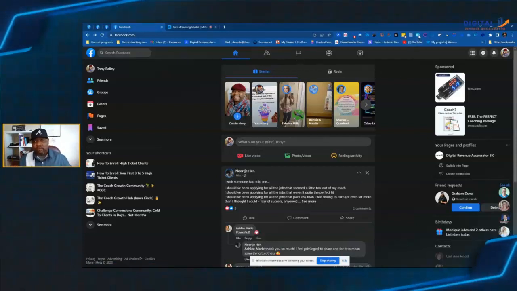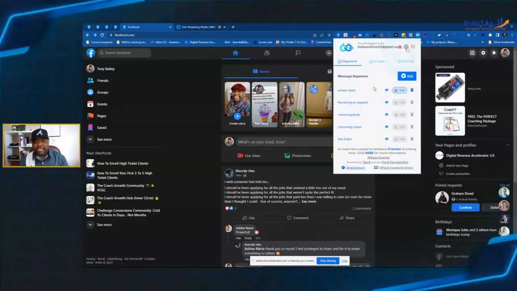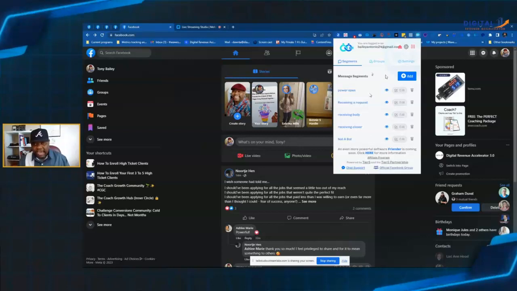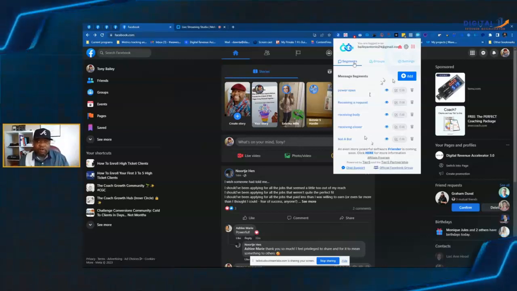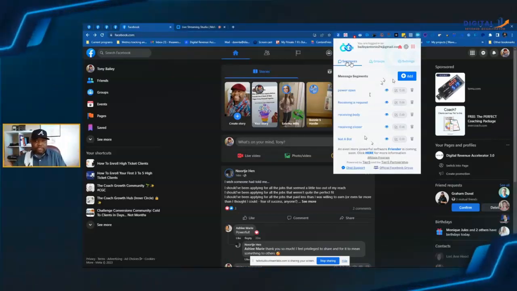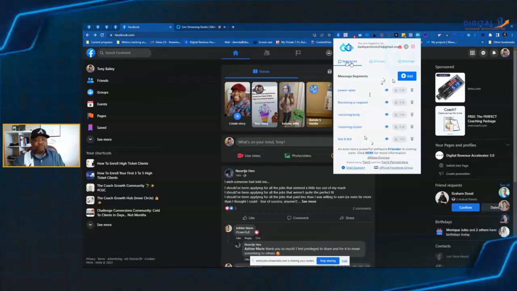So the first thing that we're going to do is click on the extension. I'm going to open up the extension and I am going to click the little cog. As you can see, I already have several messages made in here, but what I'm going to do now is create a new one and add it. As you can see, you can create message segments. And what you do with those message segments is end up making message groups. So you may have 2 or 3 different message segments that randomize to create a message group.